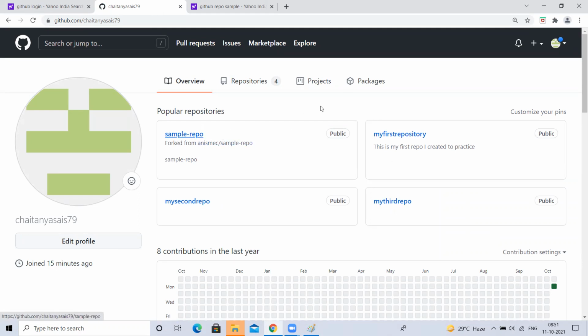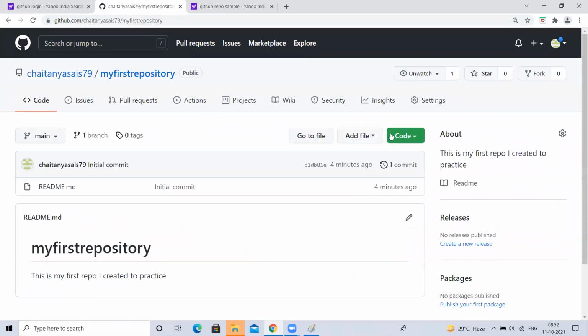This one is there because I was forking and trying to edit some other repository, so that became a forked repository here. What is this fork? We missed recording that. Fork is one concept, we'll discuss that later. For now, I created 3 repositories: my first repo, my second repo, my third repo. Now let me go to my first repo.